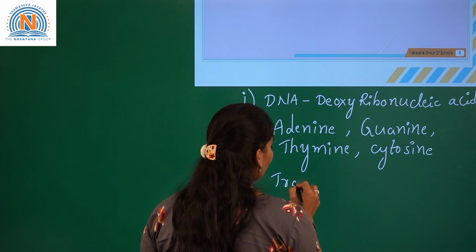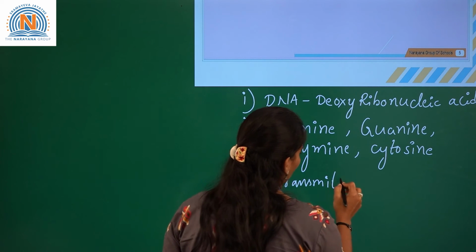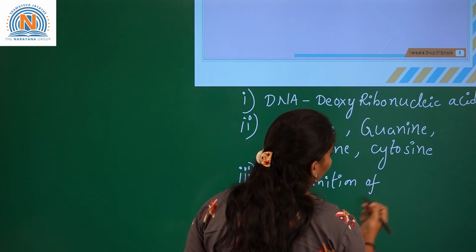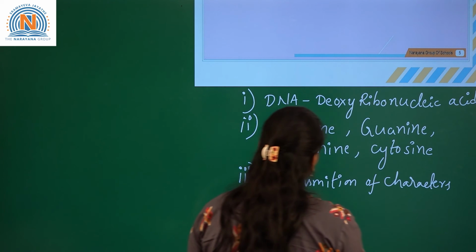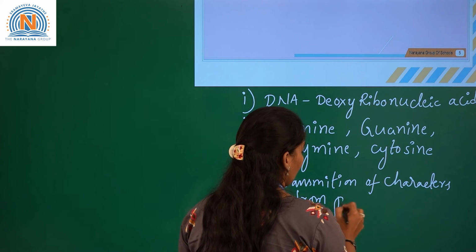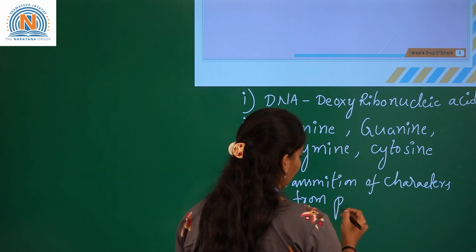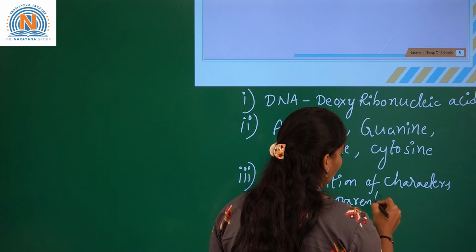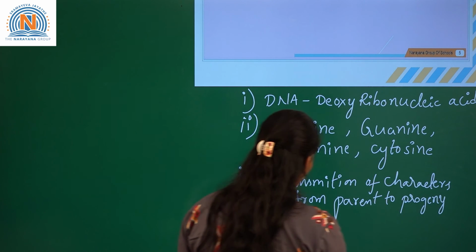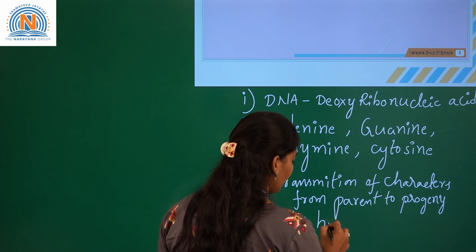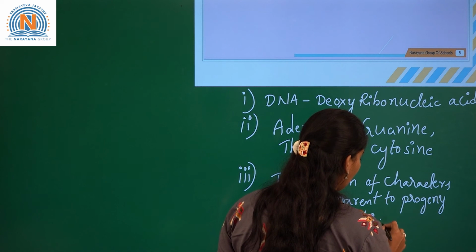So, transmission of characters from parent to progeny by hereditary units.